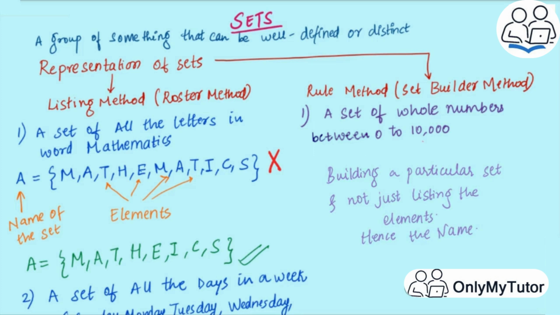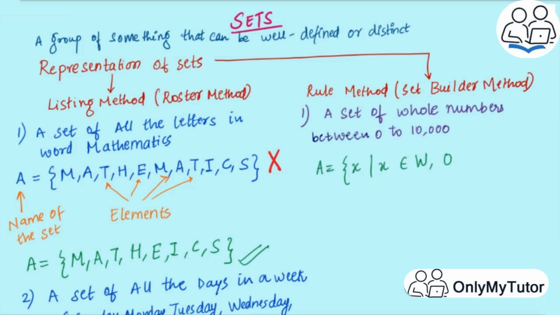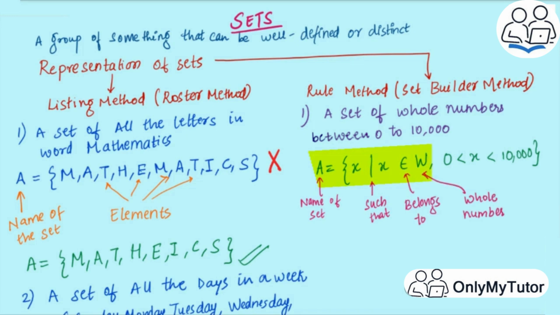A set using the set builder method is written like this and is read as A is a set of all x such that x belongs to whole numbers and x is a whole number between 0 and 10,000.